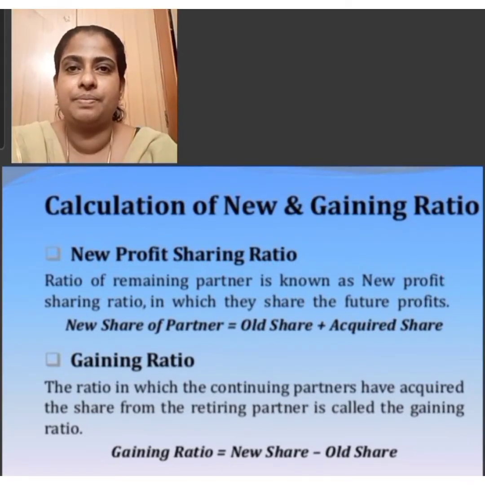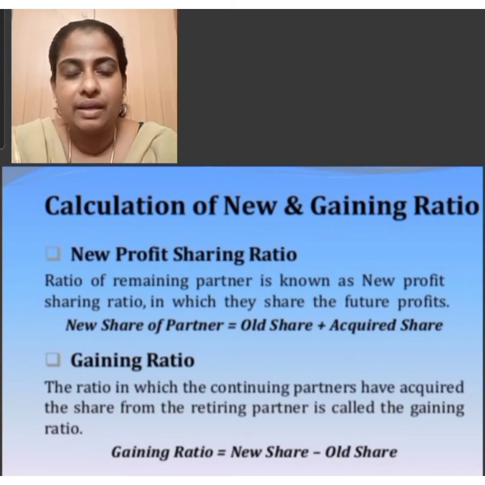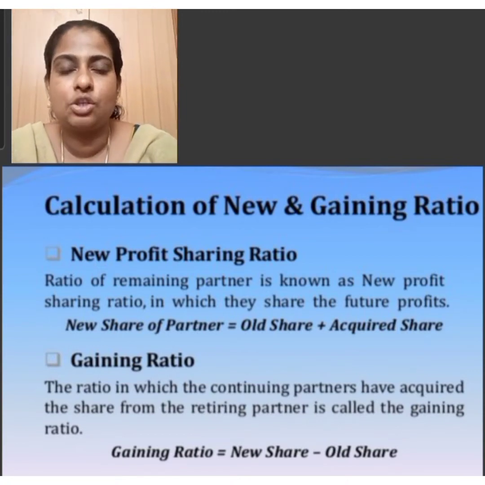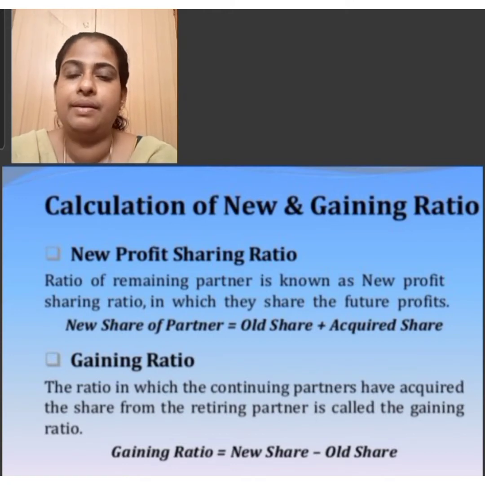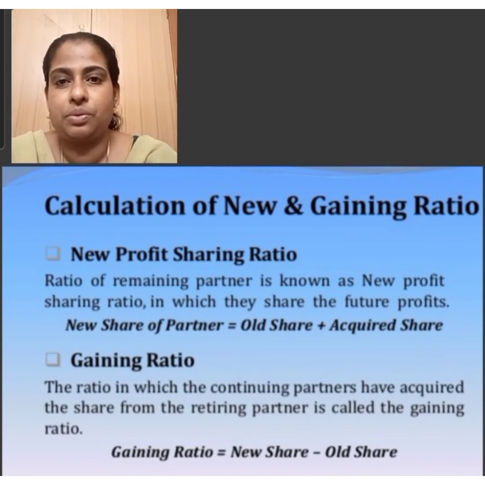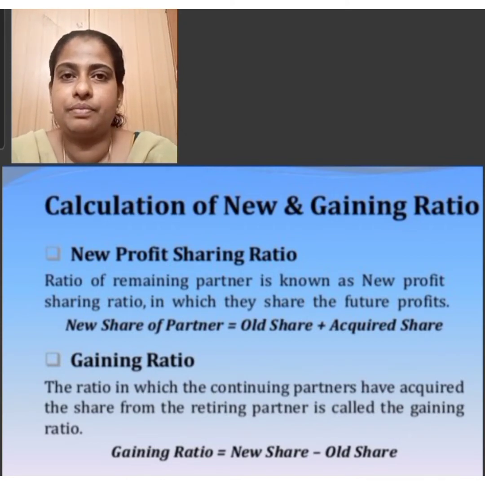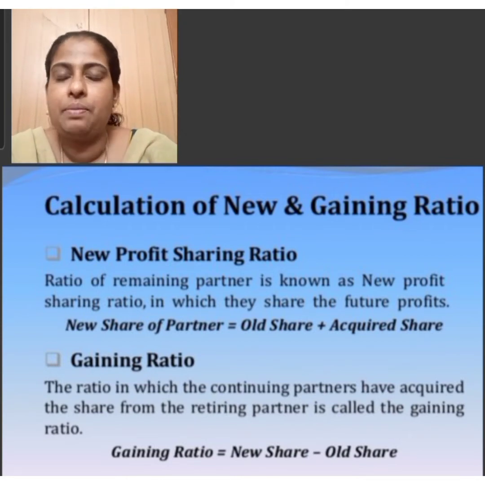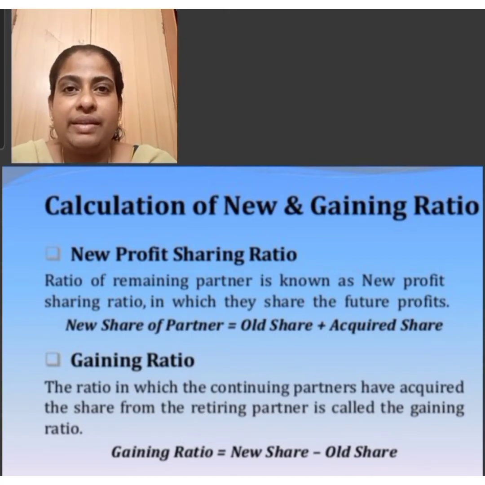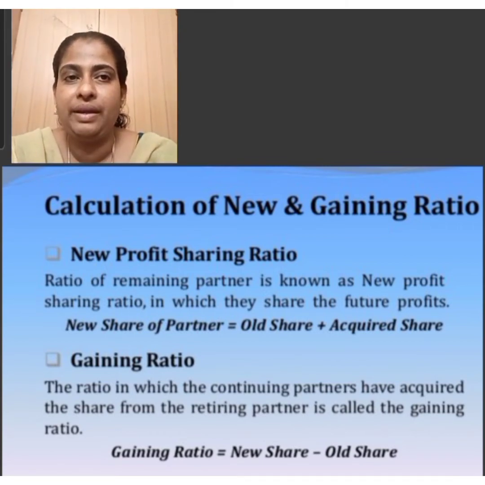The first case is when the information is not given or when the agreement does not exist. In this case, in the absence of an agreement, it is assumed that after retirement of a partner, the remaining partners will continue to share the profits in the same ratio in which they shared profits before the retirement of the partner. Thus, in effect, the continuing partners gain the profit share of the outgoing partner in their old profit sharing ratio. In this situation, the old profit sharing ratio is their gaining ratio.